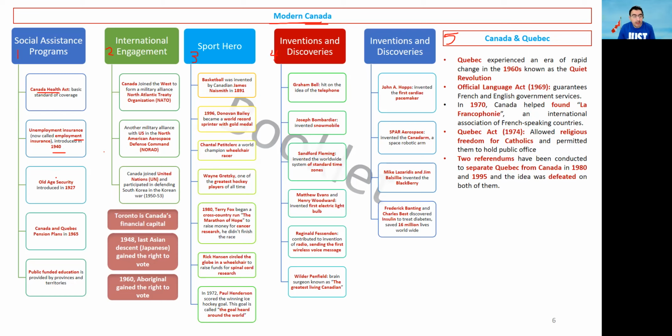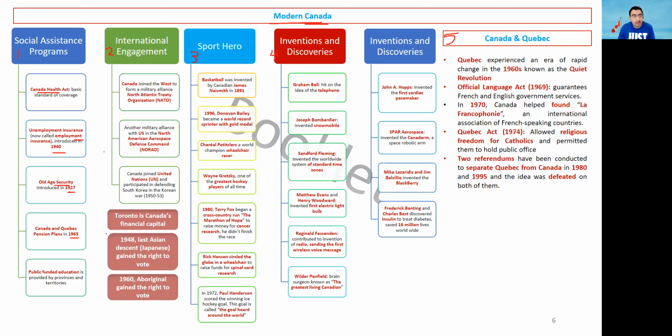Third program will be old age security, which is for old people, and this one was introduced in 1927. Another benefit for retirement is the pension plans, which is the Canada and Quebec Pension Plan, introduced in 1965, and this is also an important date.